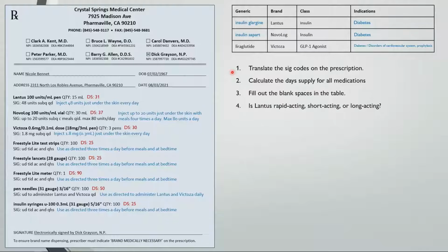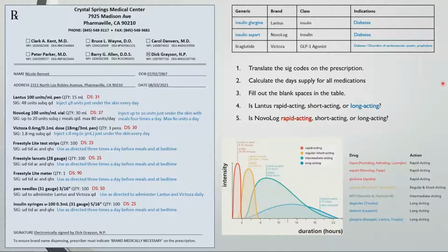And moving on to a few questions, is Lantus rapid-acting, short-acting, or long-acting? Lantus is a long-acting insulin. What about Novolog? Novolog is rapid-acting. Here's a little guide to help with your insulins.